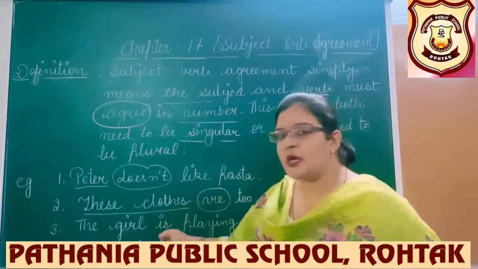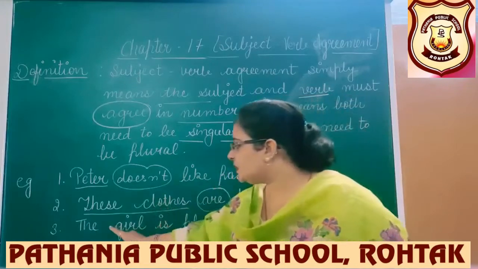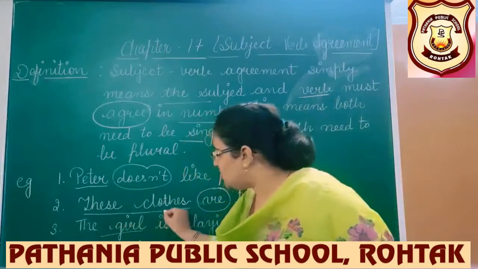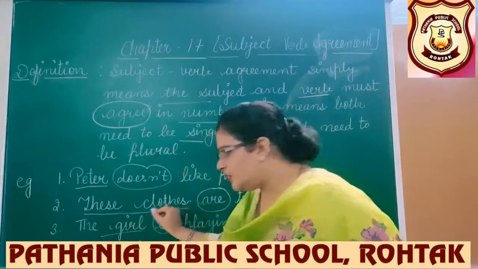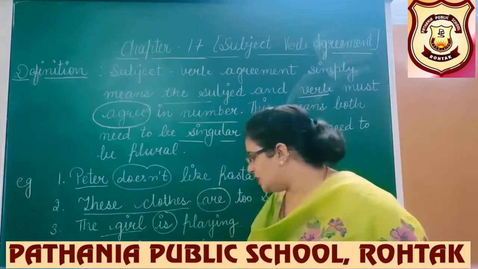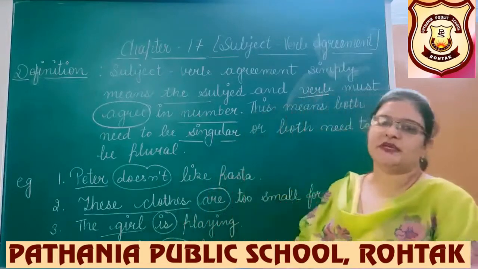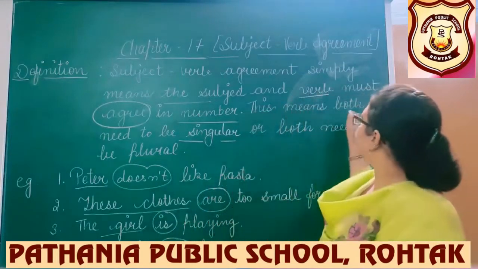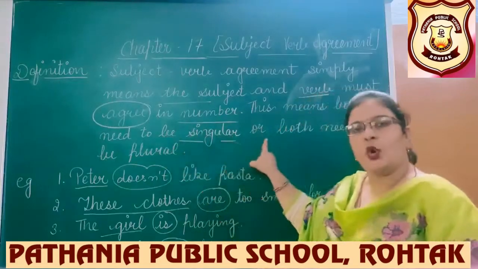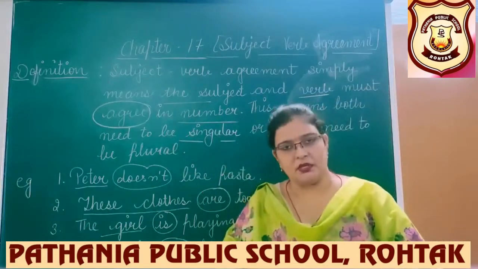Here also, let's look at similar examples. The girl is playing. Girl is singular, so singular verb. The girls are playing. If the subject is plural, then it will take a plural verb only. So it simply means that both need to be singular or both need to be plural.